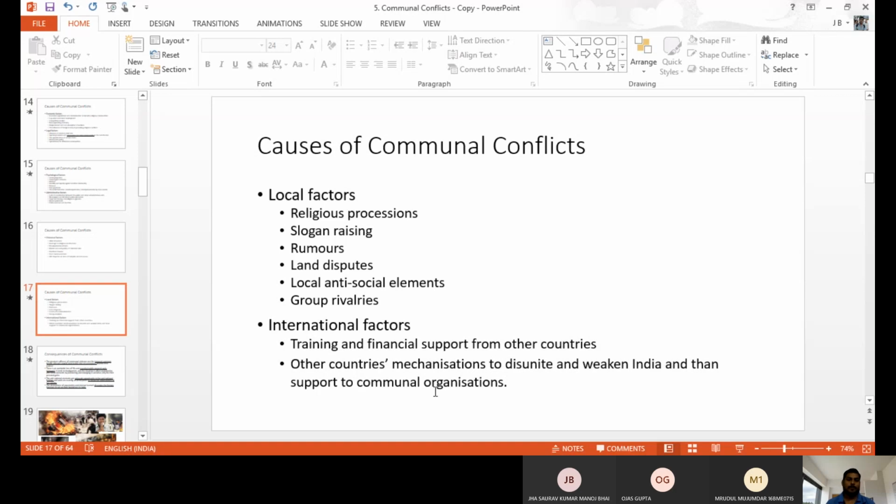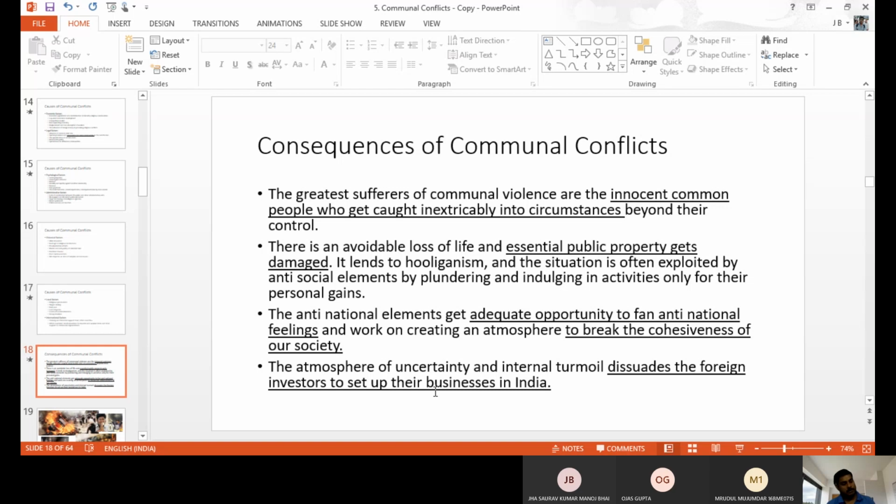Next one, consequences or impact of communal riots, communal conflicts.